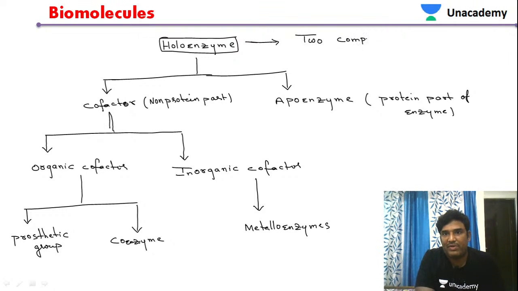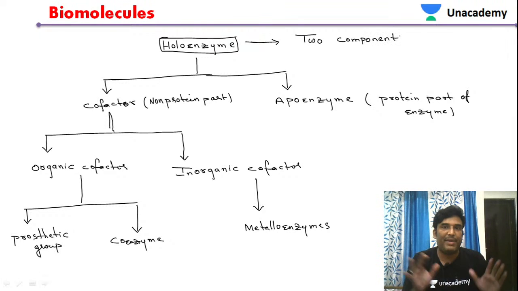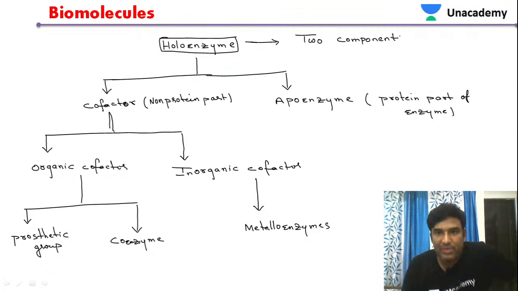So we have seen simple enzyme. A simple enzyme is having only a single component, so it is totally made up of protein. That is called a simple enzyme. Now we are seeing holoenzyme has two components.